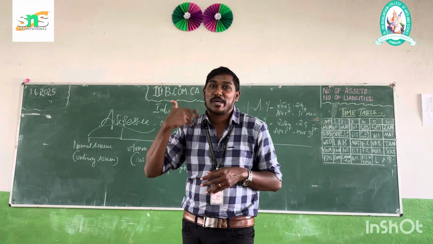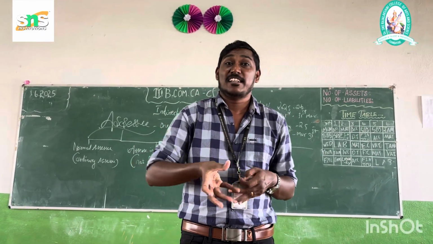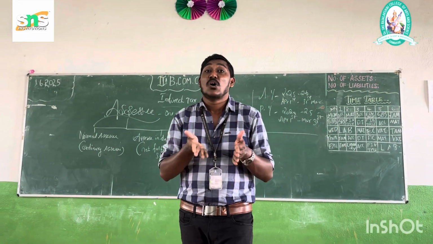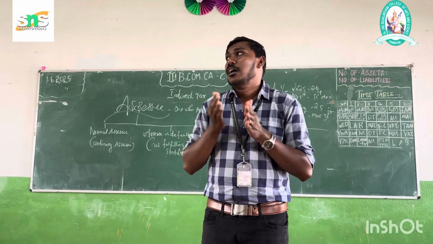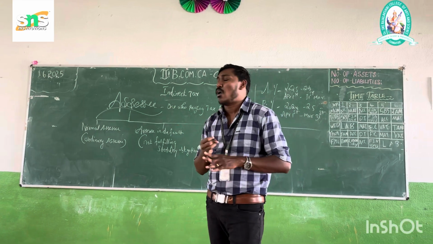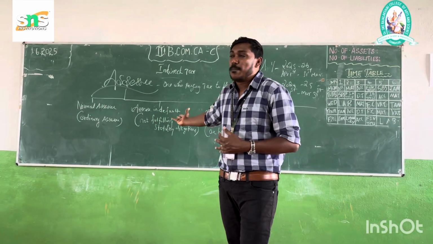I will be unable to pay the tax, so I fix a representative person here in India. The representative person will pay the tax on my behalf. So it is called representative assessee. Okay, so the assessee is classified into normal assessee, assessee in default, and representative assessee.